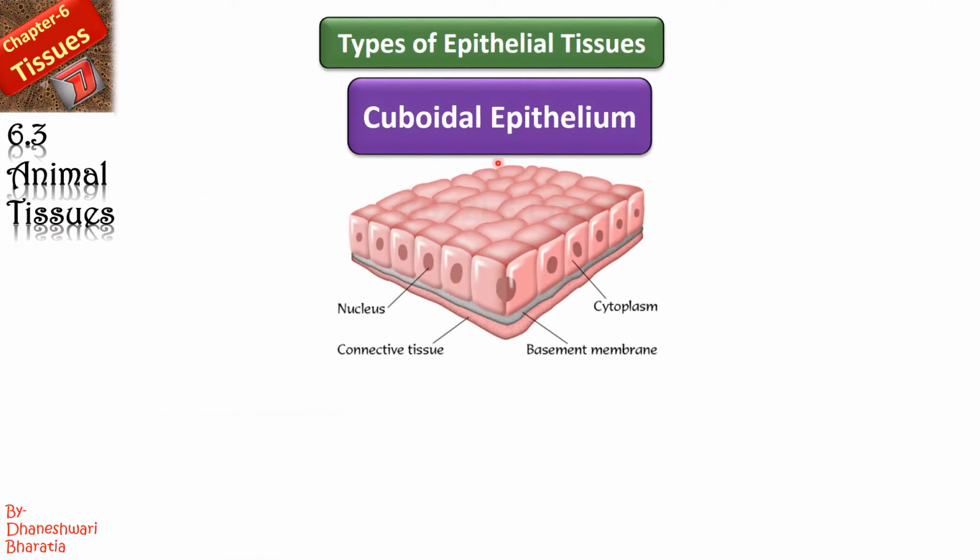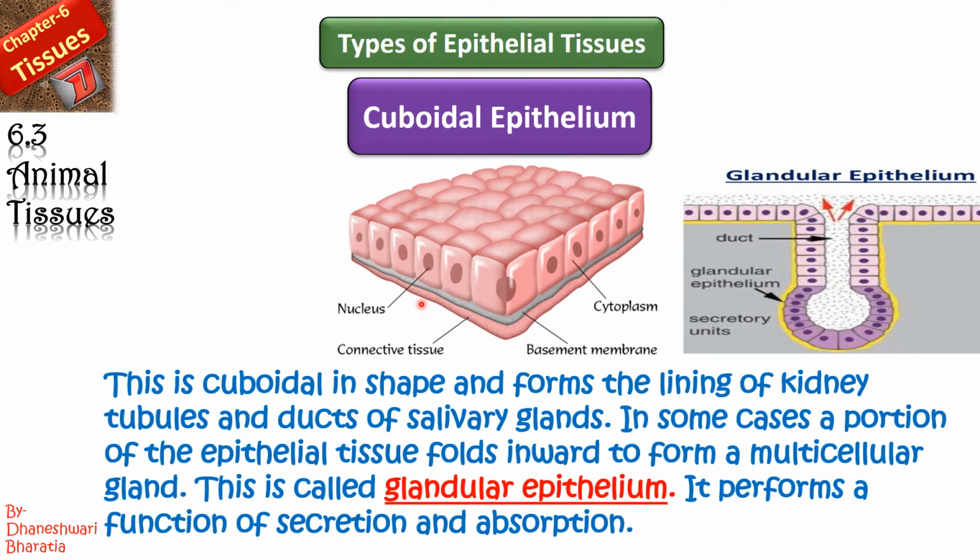Cuboidal epithelium. Now cuboidal, the name itself tells that the cells are present in the shape of a cuboid. Yes? You can see a basement membrane is also there here. This grey color, which we could not find in the previous 2 types, right? So this is cuboidal in shape and forms the lining of kidney tubules and ducts of salivary gland.